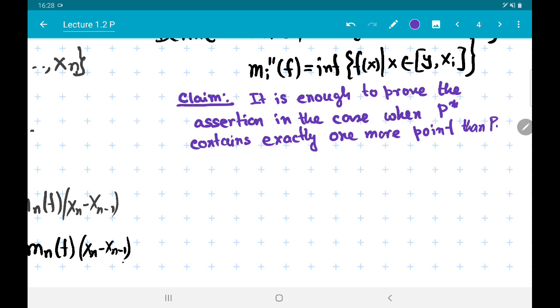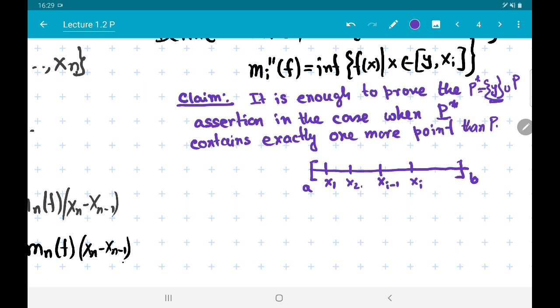Now we will always assume that we are in this situation, that P star contains exactly one more point than P, and let us see how the partitions look. So suppose that this is our closed interval a b, and we have these points x1, x2, and the extra point of P star, let me call it y. So in particular, P star is y union P. The point y should lie somewhere between x i minus 1 and x i for some value of i. So let me say that this is our y.